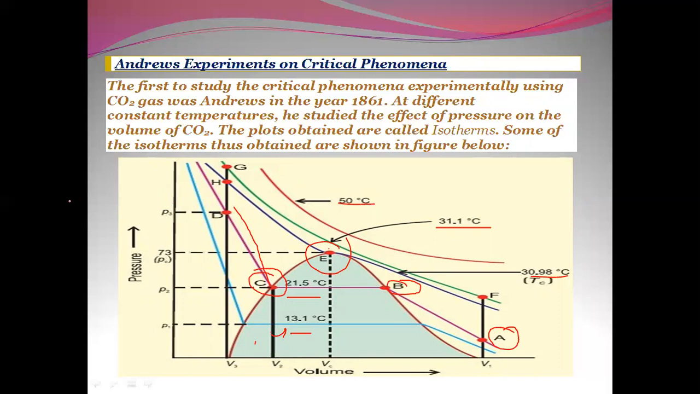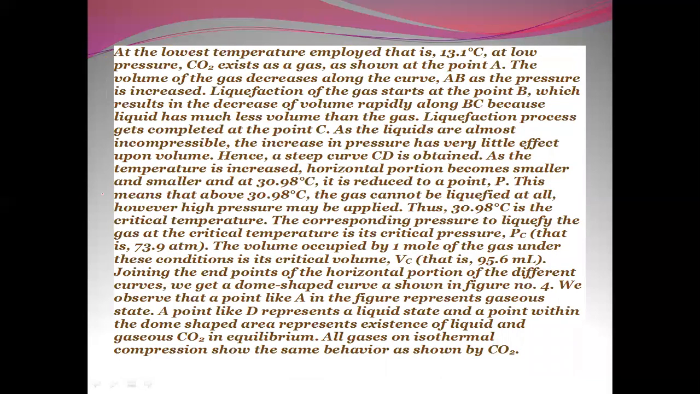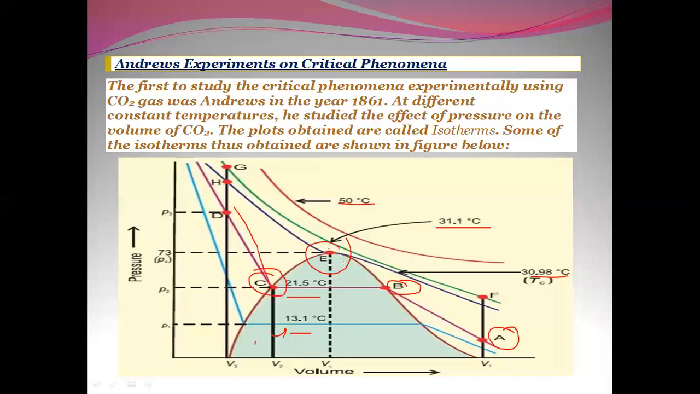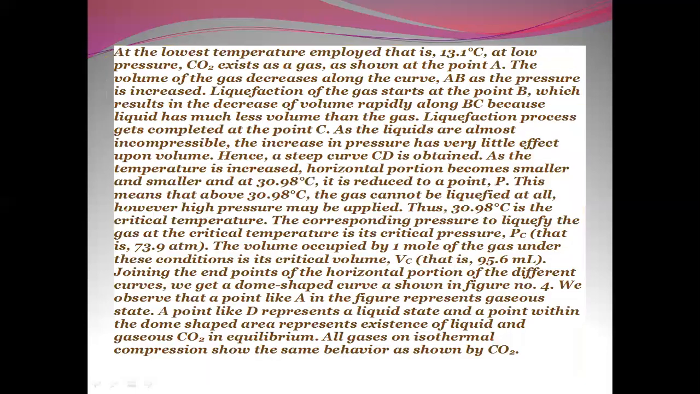So it is observed that as the temperature increases, the horizontal portion becomes smaller and smaller, at 30.98. This means that above 30.98 the gas cannot be liquefied at all, however high the pressure may be. So from the graph it is very clear that above this point the gas cannot be liquefied. Here you cannot see any liquid. So it is at 30.98 only, above which there is no liquefaction of the gases.